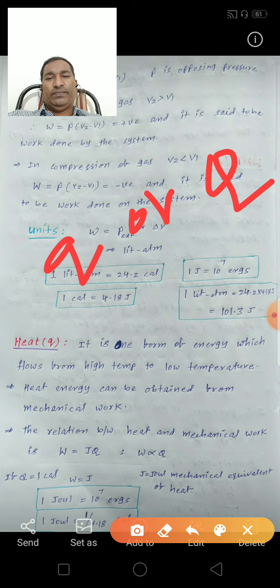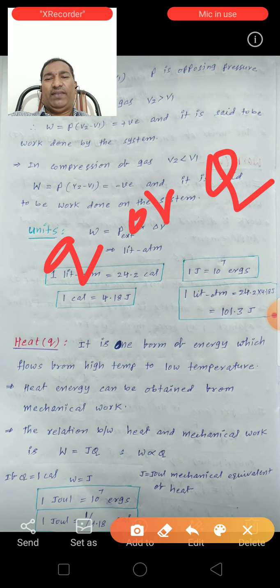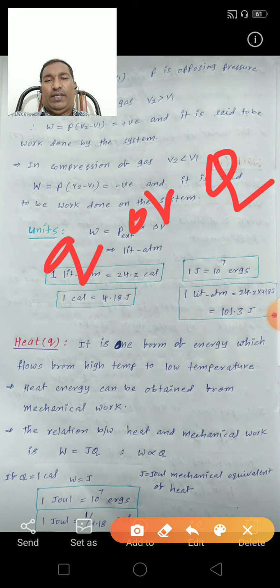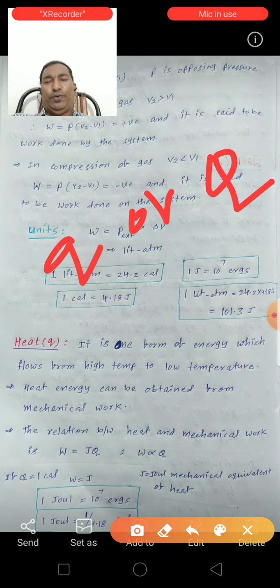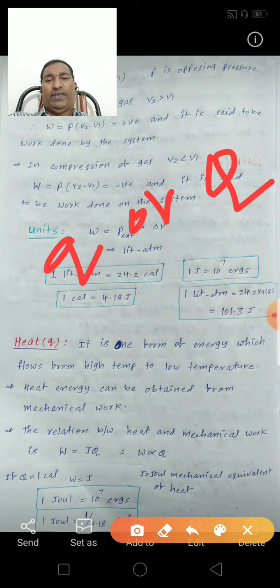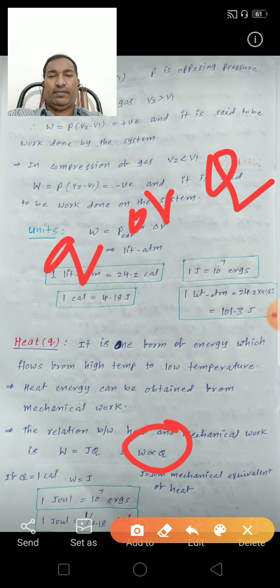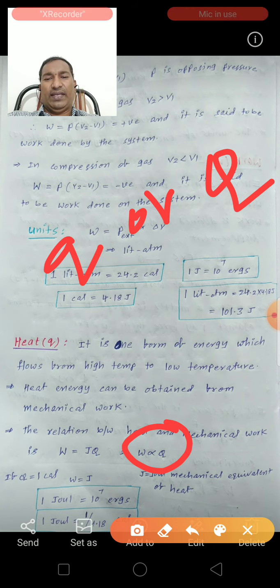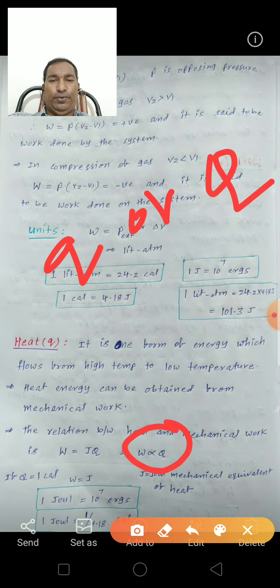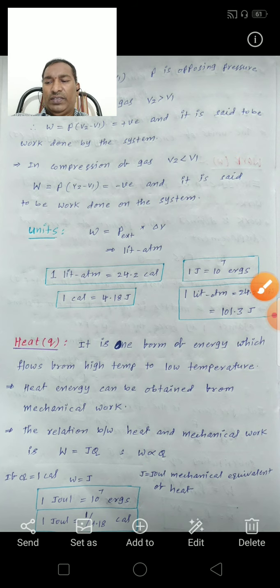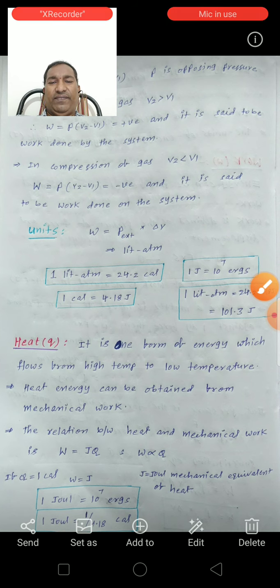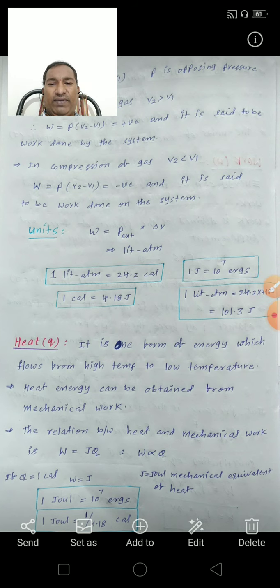So the relation between heat and mechanical work is W directly proportional to Q. From work we can get heat, and from heat we can get work, so both are directly proportional. Therefore W is equal to J into Q. Here J is the Joule's mechanical equivalent of heat.